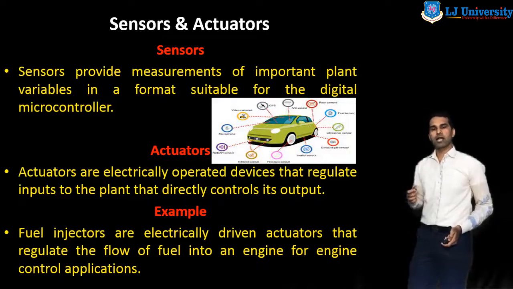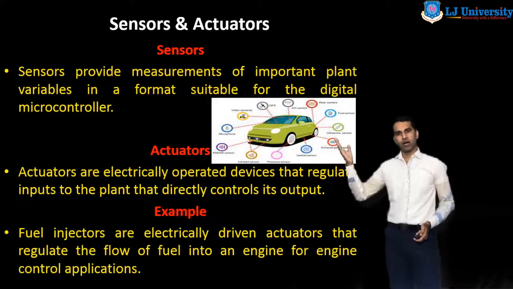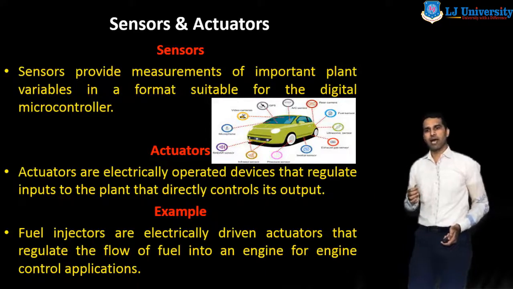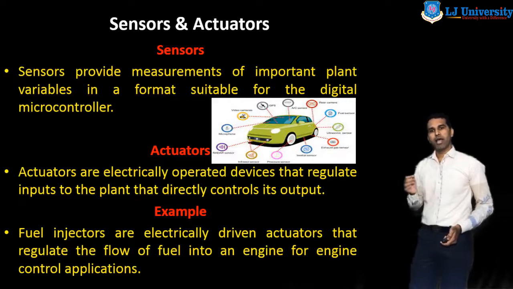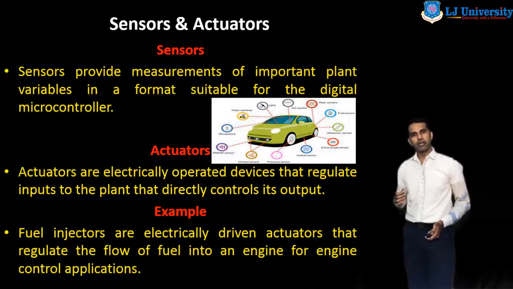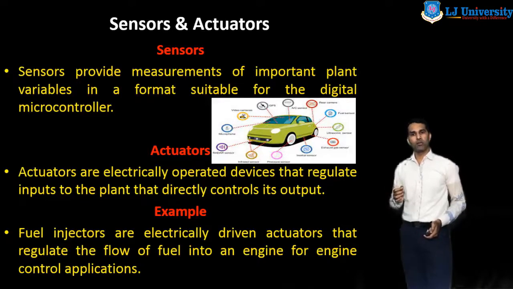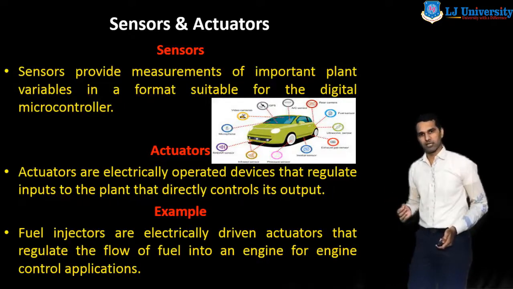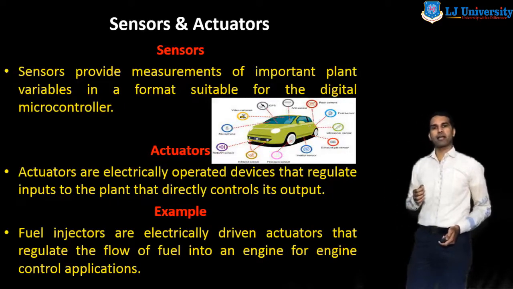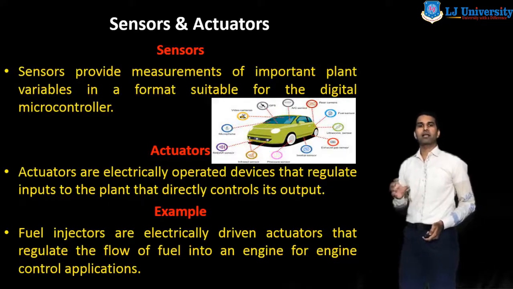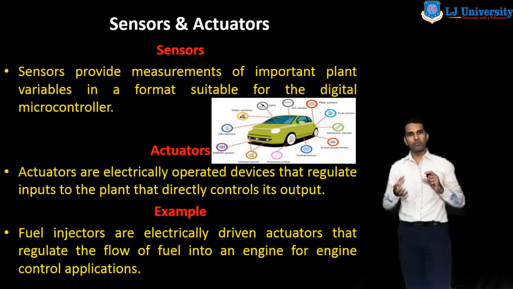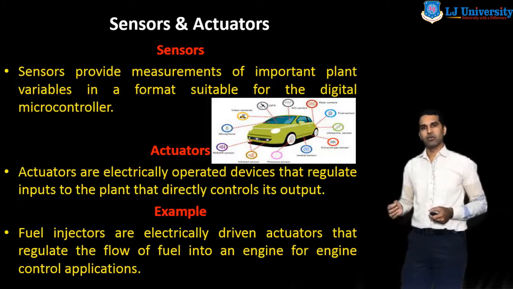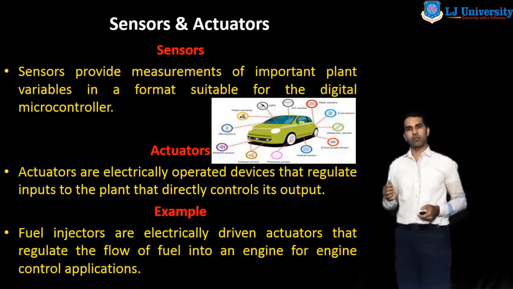One actuator used in the car is the fuel injector. Fuel injectors are electrically driven actuators that regulate the flow of fuel into the engine for engine control applications. By using the fuel injector, we can control the amount of fuel that enters the engine. So this is one actuator.